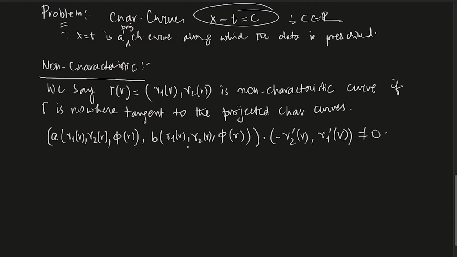What is this? This is a normal vector. The projected characteristics are given by x prime equals A, y prime equals B. So the data curve is a non-characteristic curve if it is nowhere tangent, at any point, to the projected characteristic curve. That is the relation: this dot minus gamma 2 prime, gamma 1 prime has to be non-zero.